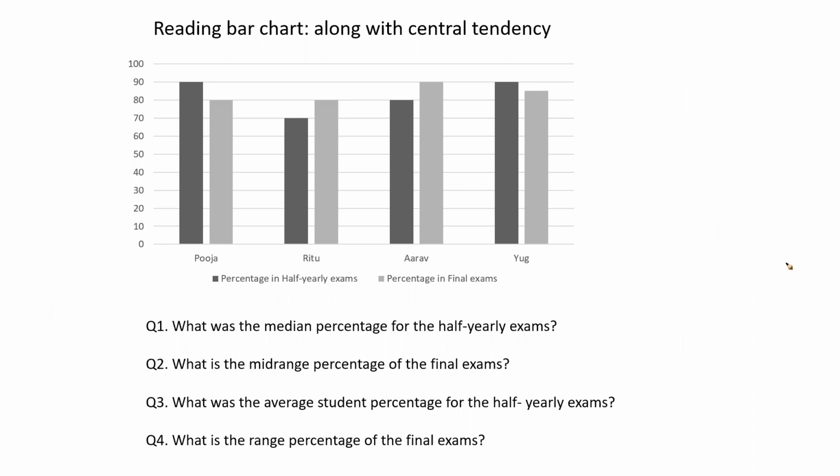Does that make sense? Now, what is the mid-range percentage of the final exam? Mid-range. What is range? Range is nothing but the difference between the minimum value and the maximum value. So max minus min is the range, right? And I want the mid-range. So basically I want to take the average of these.